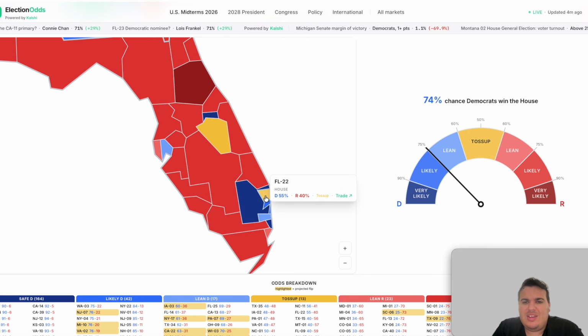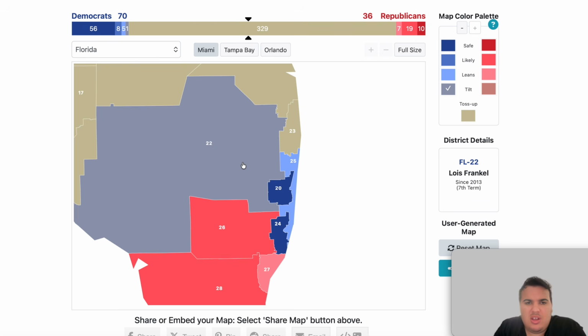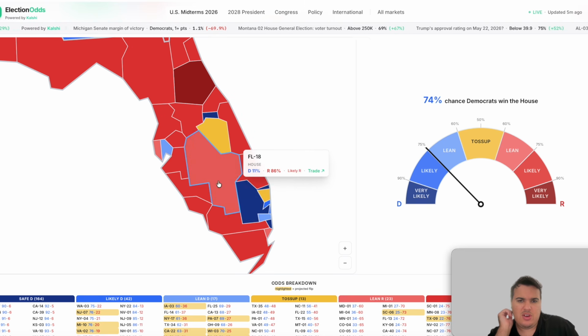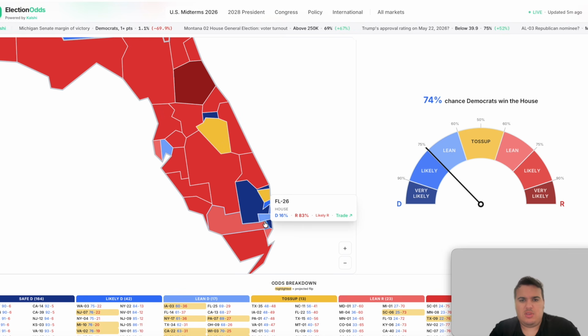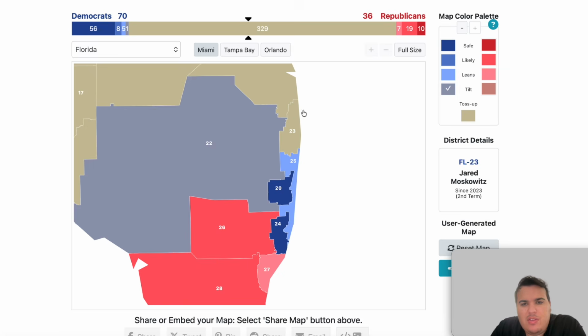The 20th is listed as solid Democrat, which got that. The 22nd is listed as a toss-up, but at 55% for the Democrats, we can put it as tilt. So the first tilt of the map here, the 22nd district, goes tilt for the Democrats. In the 23rd district, yes, it is right here. It's likely Democratic in the 23rd, so we can put that as likely blue.